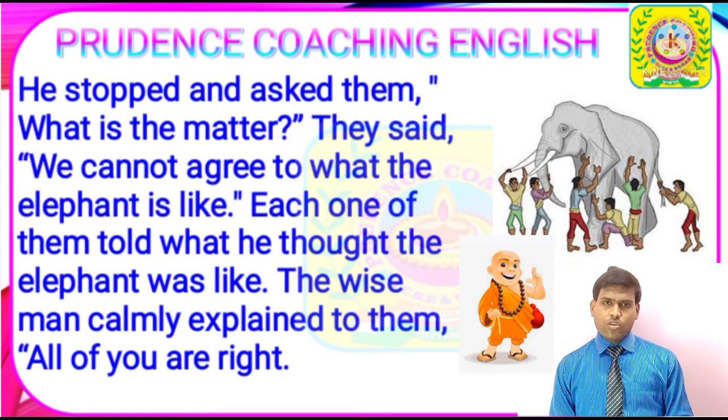The six men told that they had conceptualized the elephant by touching it, and they persisted that the wise man declare who is the right one among the six men. Then the wise man understood the matter and said that all of you are absolutely correct. Now he is going to explain the reason.